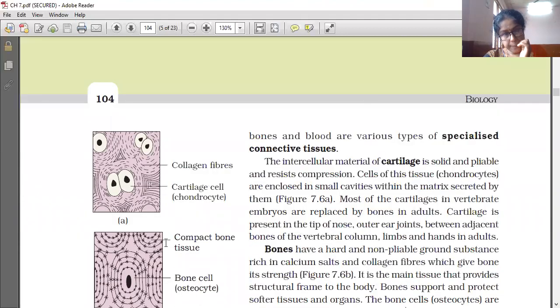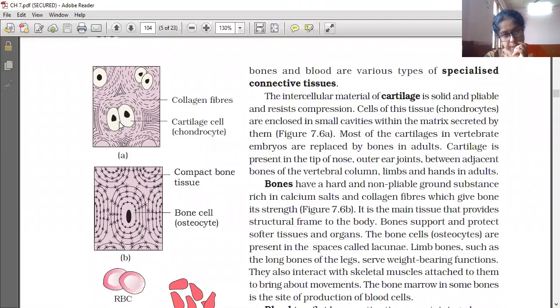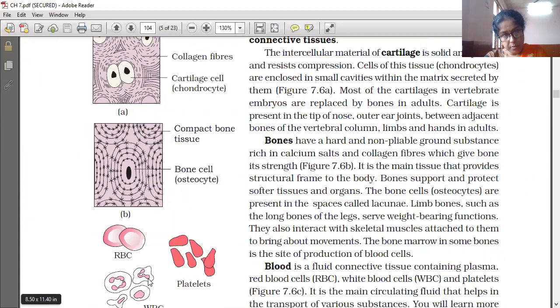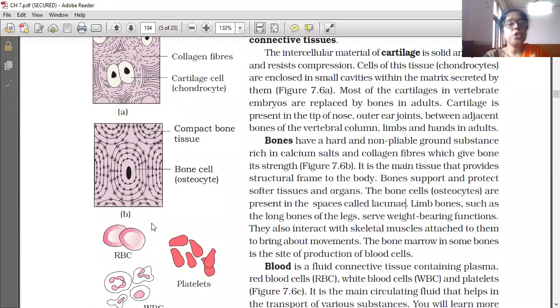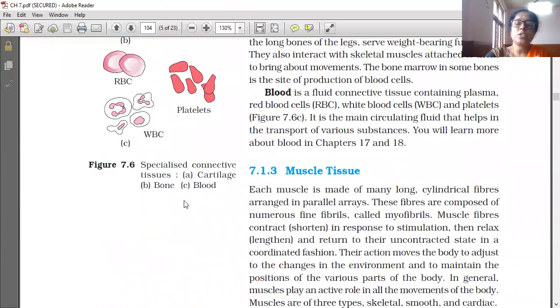And cartilage, bone, and blood are specialized tissues.